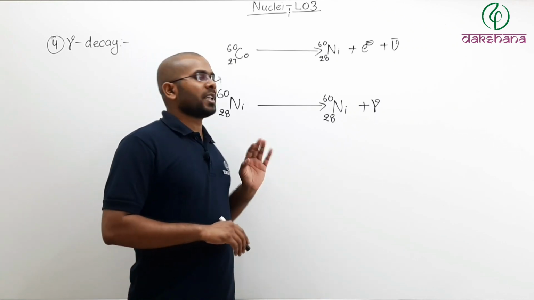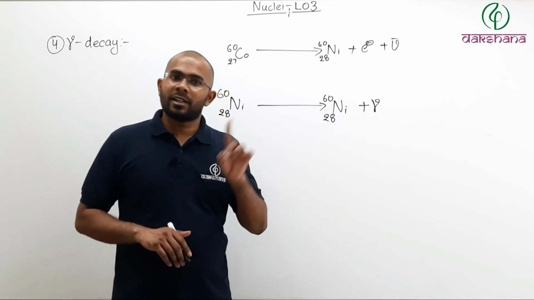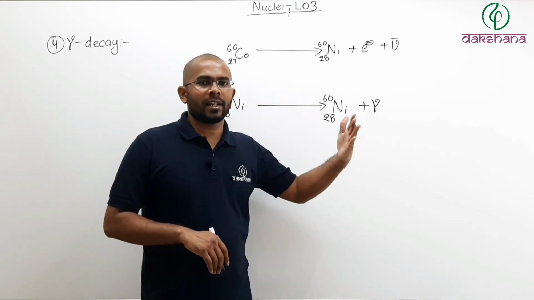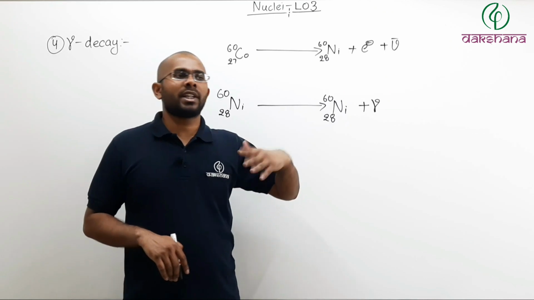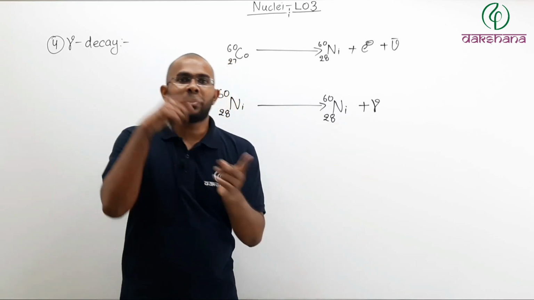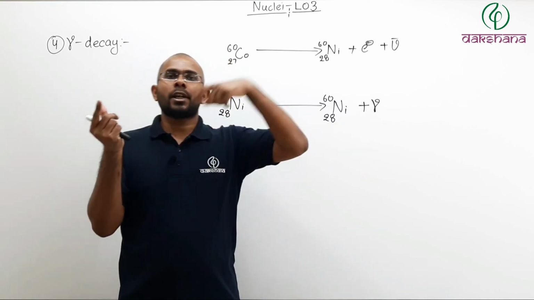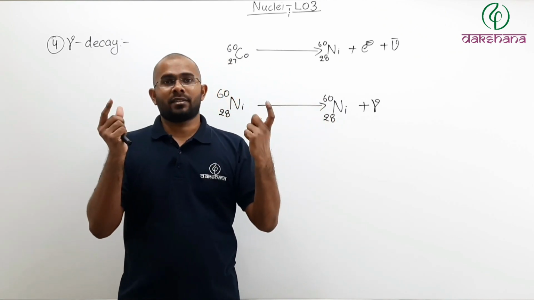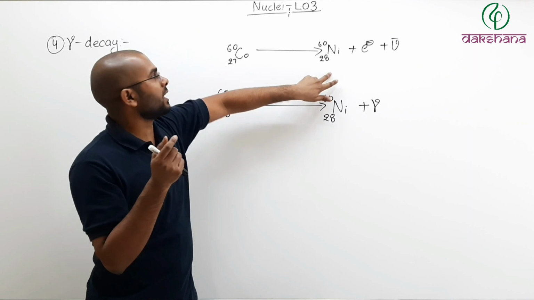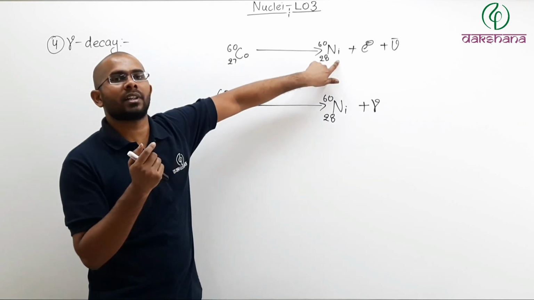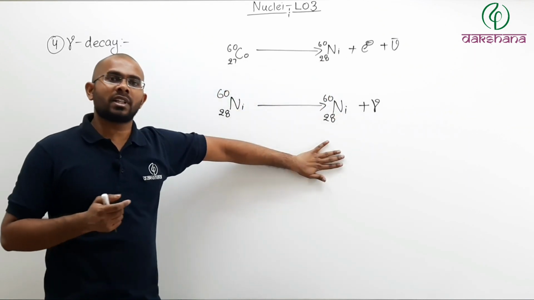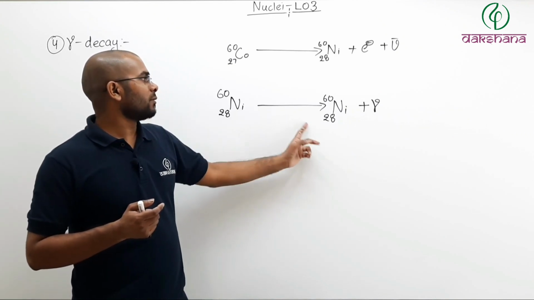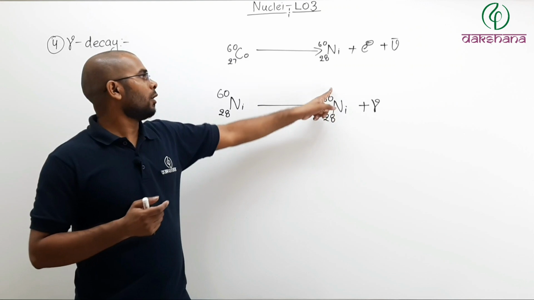So what is happening in a gamma decay? Remember, until now, whether we were talking about alpha decay or beta minus decay or beta plus decay, the parent nucleus and the daughter nucleus were two different elements. Here you see beta minus decay, it is a different element. But in case of a gamma decay, there is no change in the atomic number or mass number.